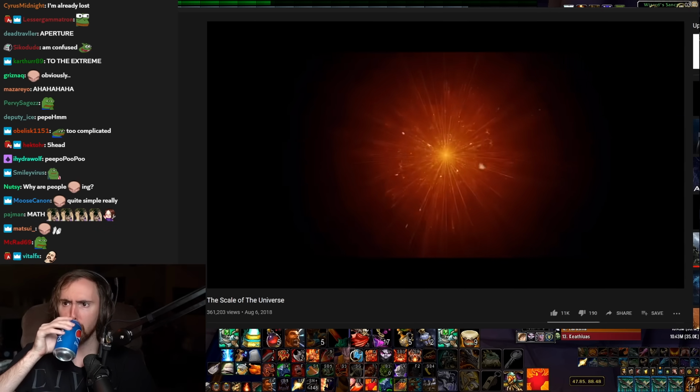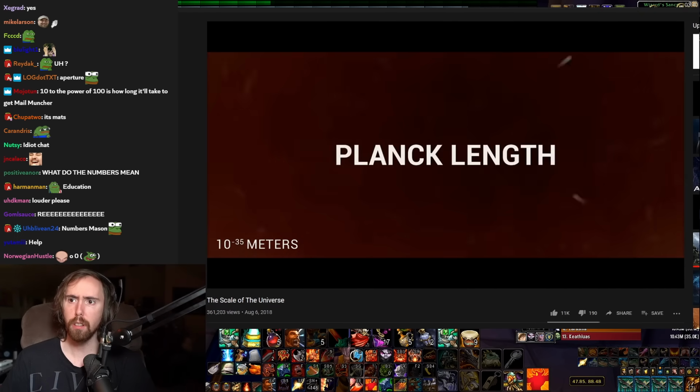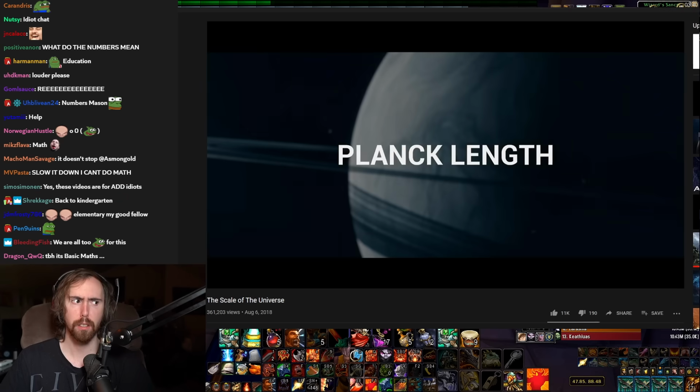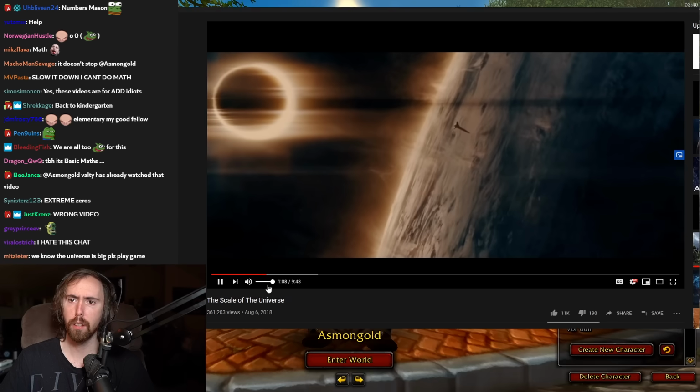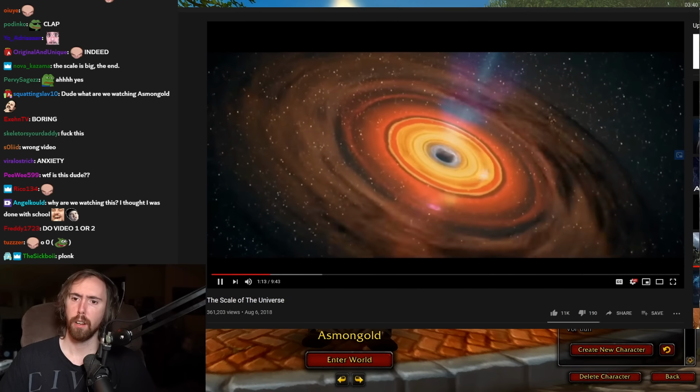Let's start with the really small powers of 10. At 10 to the negative 35 meters, we come to what is known as the Planck length. Planck length is the smallest measurable distance in the entire universe. Much like at the center of a black hole, at a scale this tiny, the laws of physics